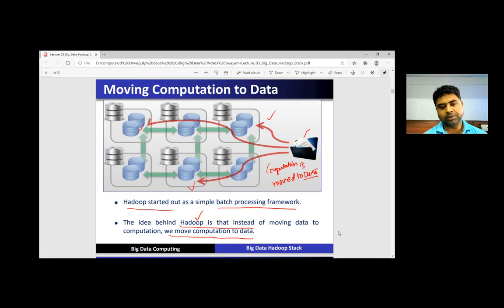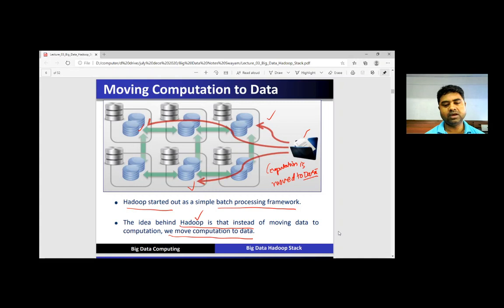So Hadoop started out as a simple batch processing framework, and the idea behind Hadoop is that instead of moving data to computations, we move computations to the data.